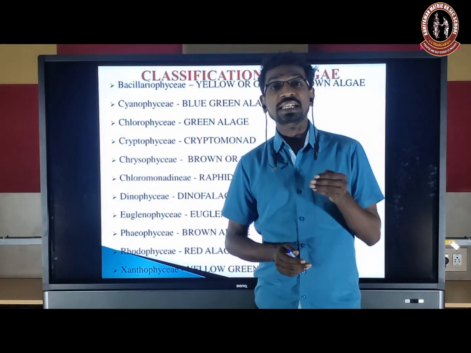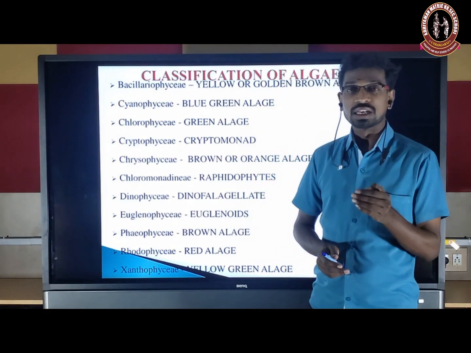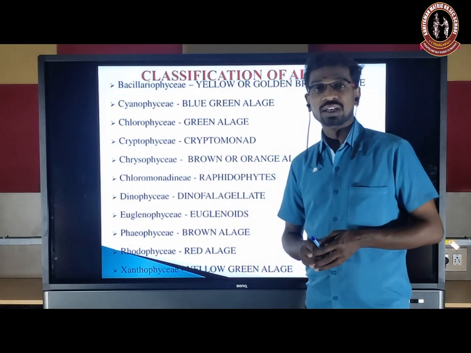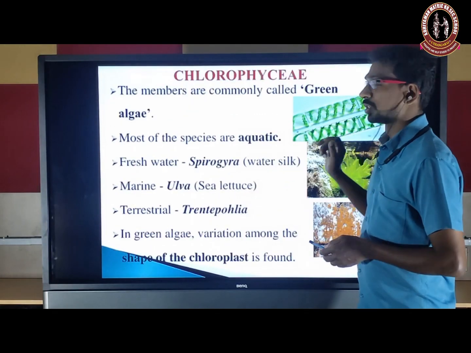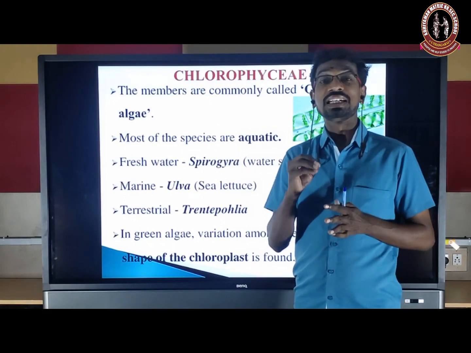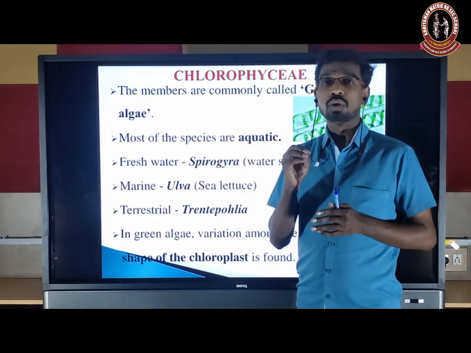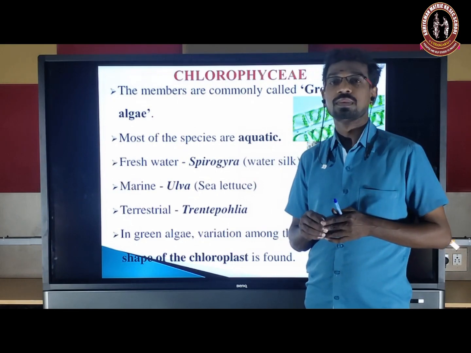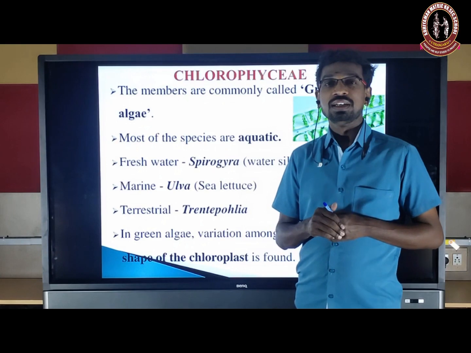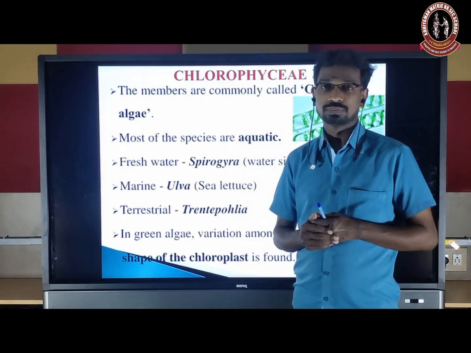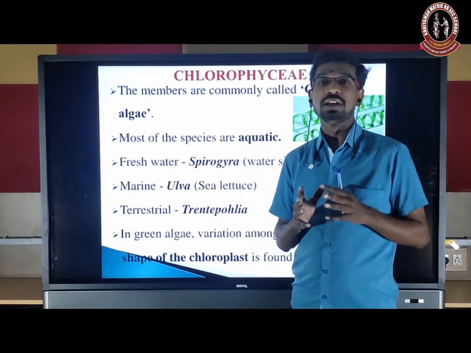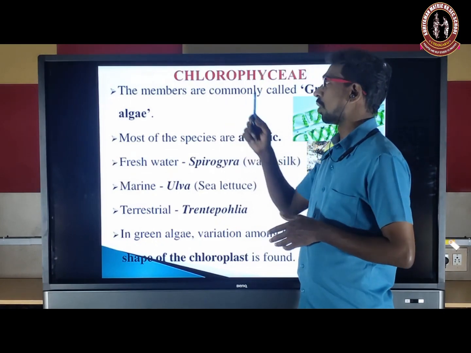So these are the 11 classes given by F.E. Fritsch in his book The Structure and Reproduction of the Algae. In our textbook, only three classes are described: Chlorophyceae, green algae; Phaeophyceae, brown algae; and Rhodophyceae, red algae. So we are going to see the Chlorophyceae.